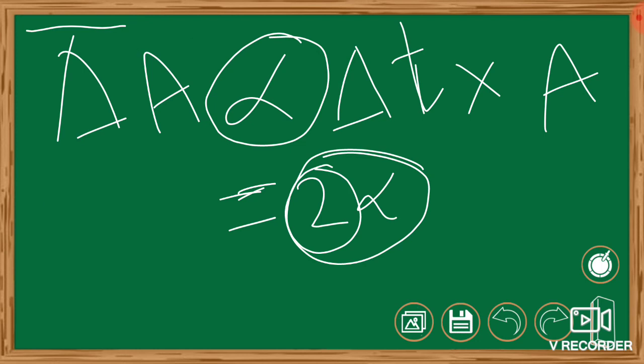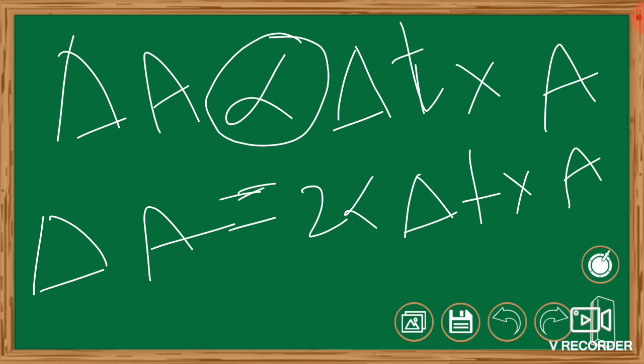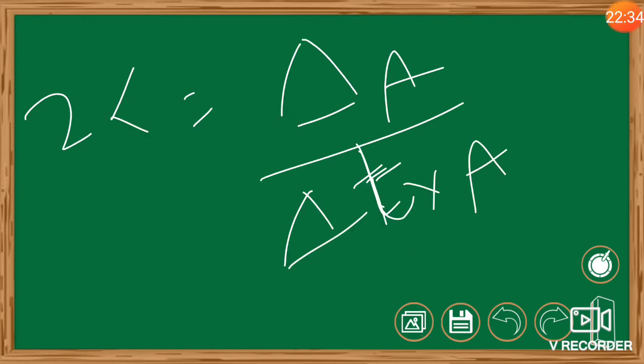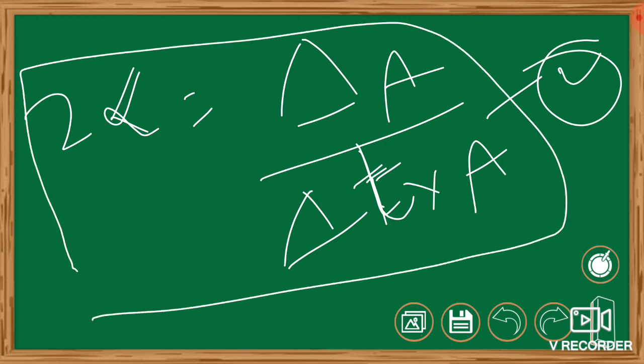Then 2 alpha into delta A equal to 2 alpha into delta T into A. By that finally I got 2 alpha equal to delta A by delta T into A. This is equation 2 for areal expansion. This is the equation for the thermal expansion coefficient, the coefficient of areal expansion.